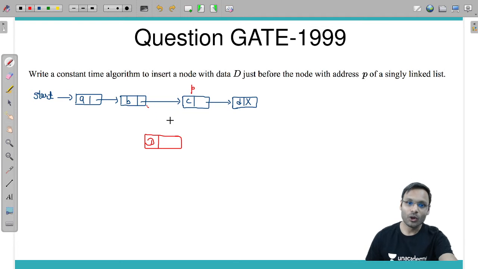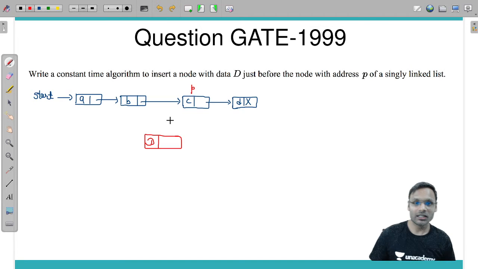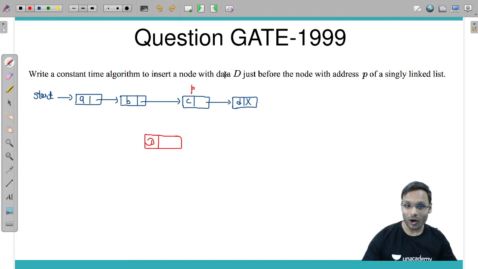So I'll have to think something out of the box. What I will do is keep this particular data D here and the previously present data C in the new node, and insert the new node after this node.